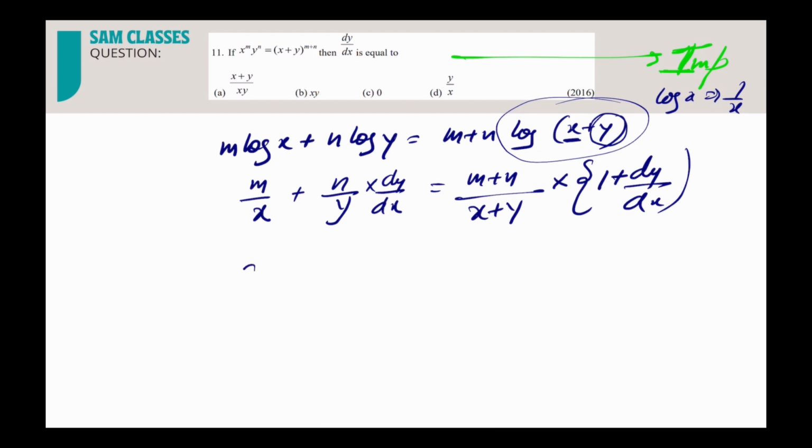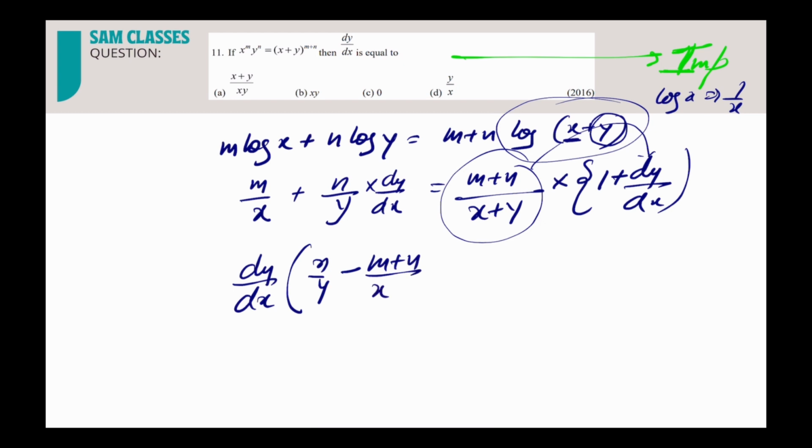So dy by dx, this side I'll get n by y, and this side, this whole thing will be multiplied to this. Okay, so that will be m plus n by x plus y. Correct? Done. And when you bring it that side, you'll get a minus. So this is equal to this into 1. So what I'll have? M plus n by x plus y minus m by x.